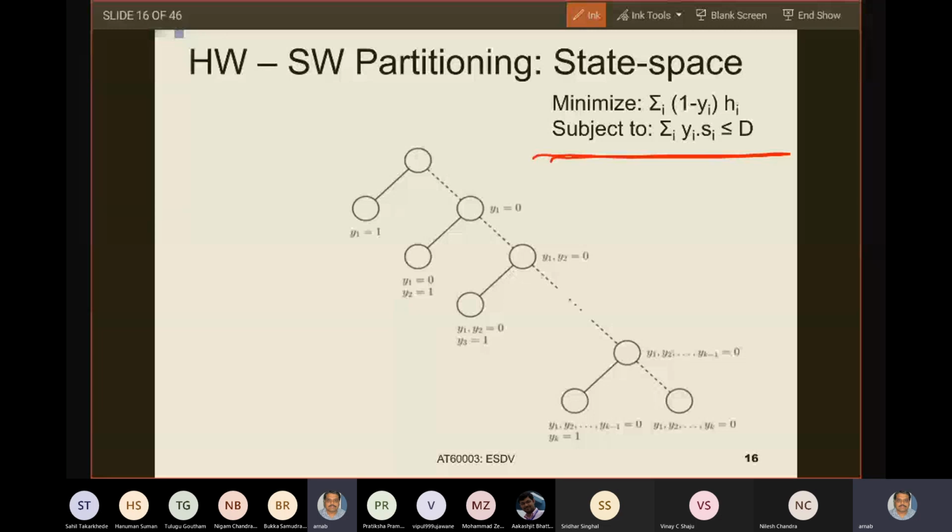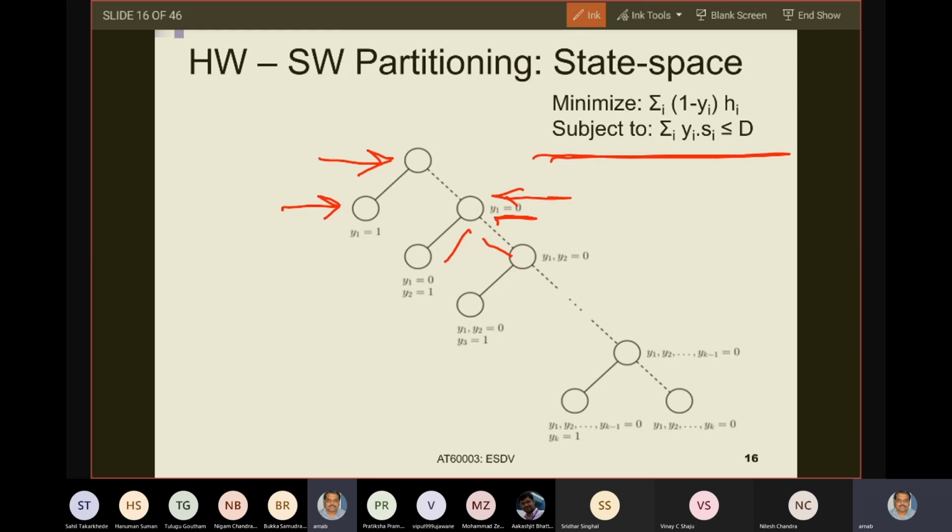At the beginning, the state space begins with a situation in which you have not decided anything for any task, which is the first node. Now you have two possible options for the first task, either y1 equals 1 or y1 equals 0. These are the two possible moves for the first task. For each move of the first task, you have two possible moves of the second task. For example, let us say you have decided y1 equals 0. Now for y1 equals 0, you have two possible moves on the two sides: y2 can be 0 or y2 can be 1.